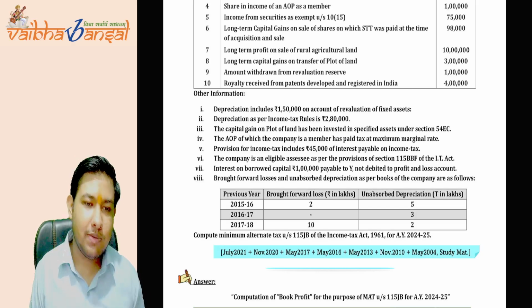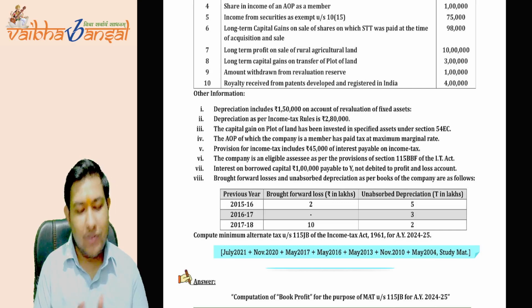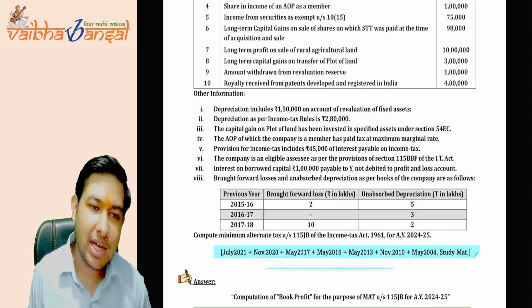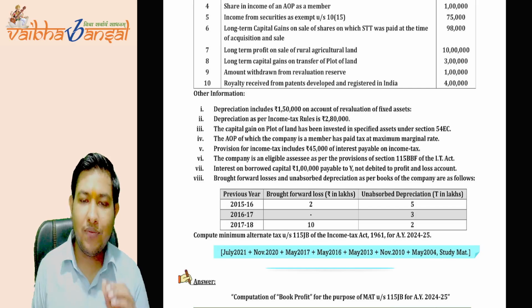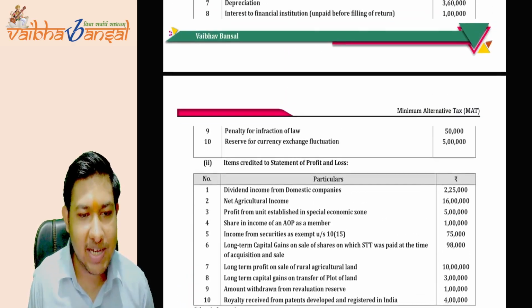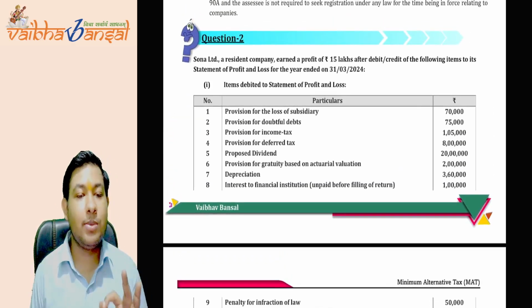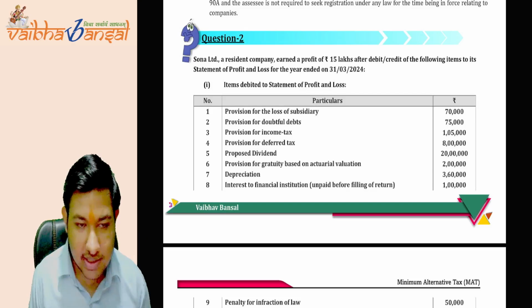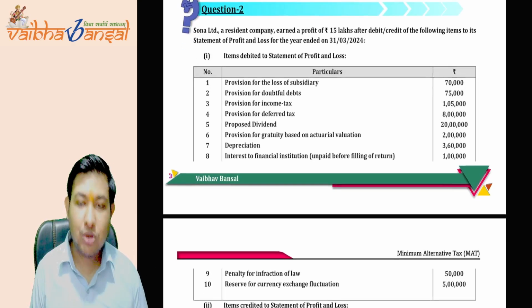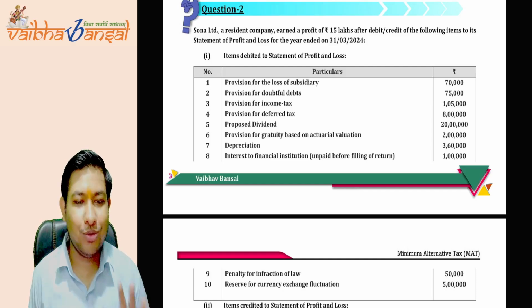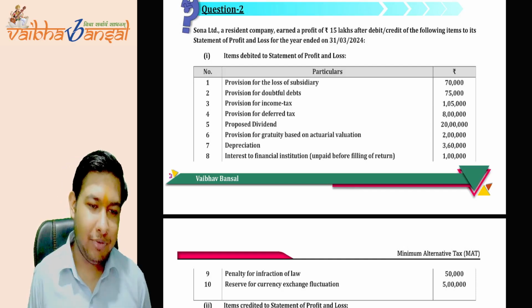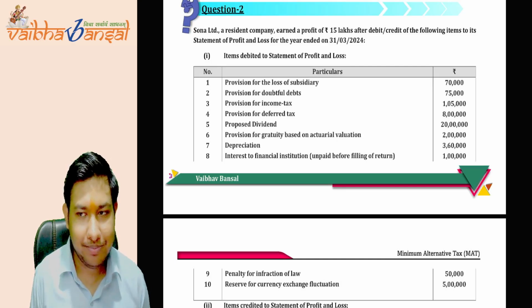So after the PGBP chapter concepts, we will solve all the questions of the MAT or AMT as well. If you have already completed the PGBP chapter, then you can try these types of questions. You will be able to solve everything in this chapter. I am guaranteeing you, now you know each and every point, what you need to add or what you need to subtract. Is this clear to you all?